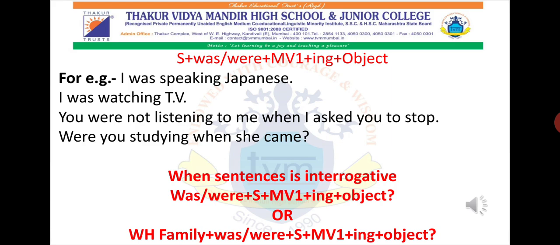Now don't get confused over here. When any sentence is an interrogative question, what is an interrogative? Interrogative questions are those questions which have question marks.